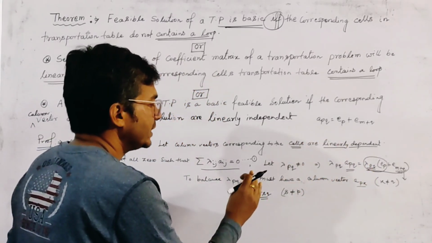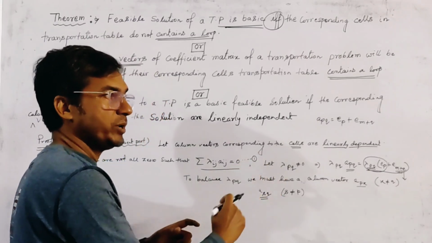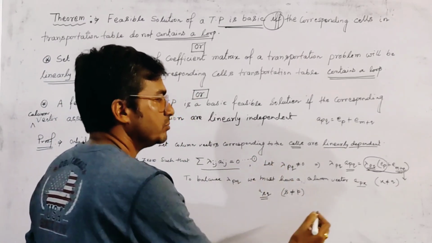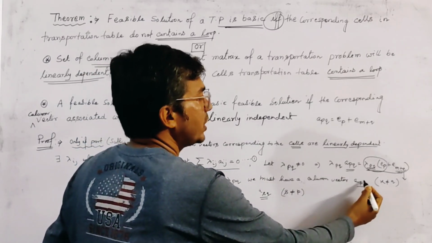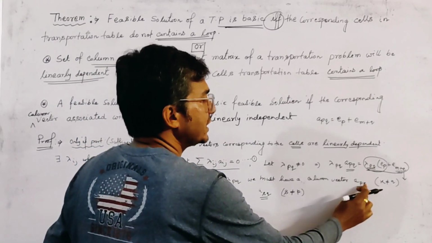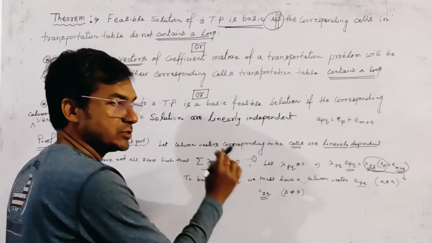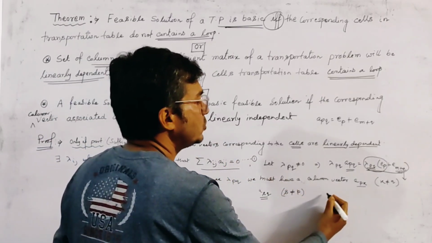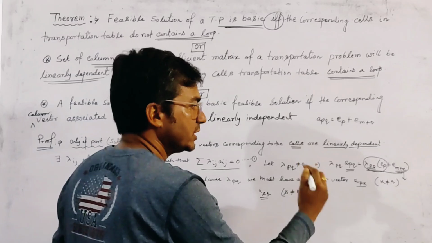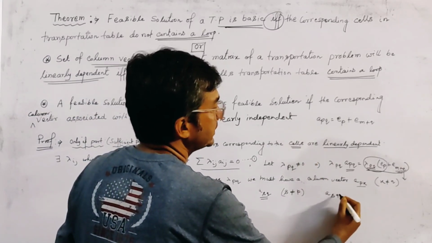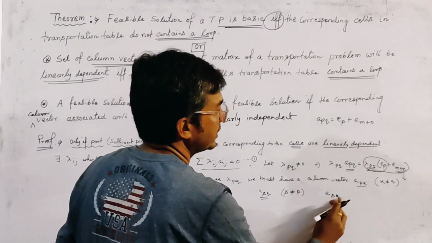And there must be another vector taken, because an extra column appears, this is the qth column, and an extra row appears, this is the sth row. So we must have another column vector required, this is a_sk, right?